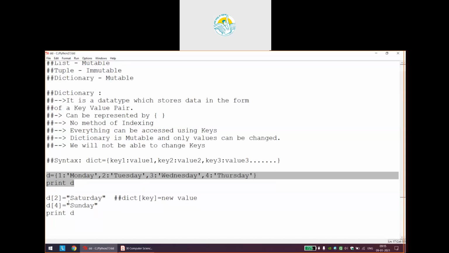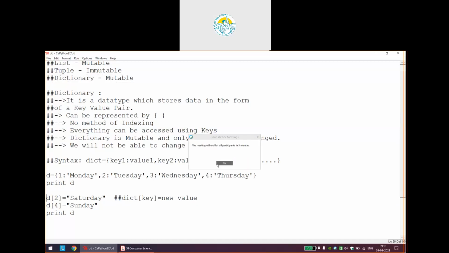I discussed how we access elements of a dictionary: only by typing the dictionary name and key, its appropriate value will be printed. And I finally discussed how a dictionary is mutable, but the only small constraint is that we will only be able to change the values and not the keys, and that too can be done with the key name equal to the new value.